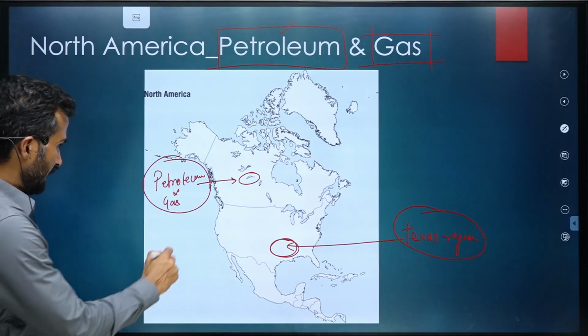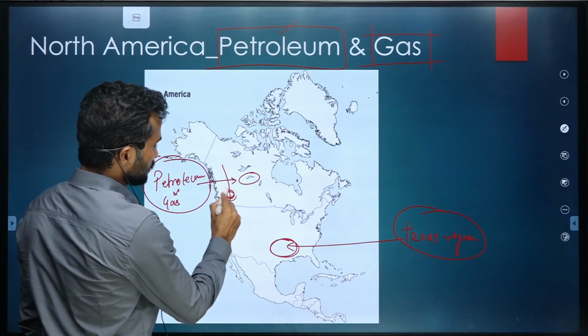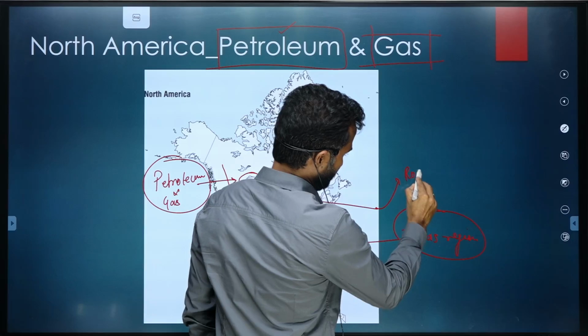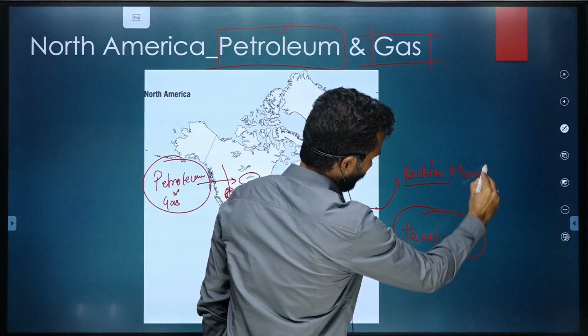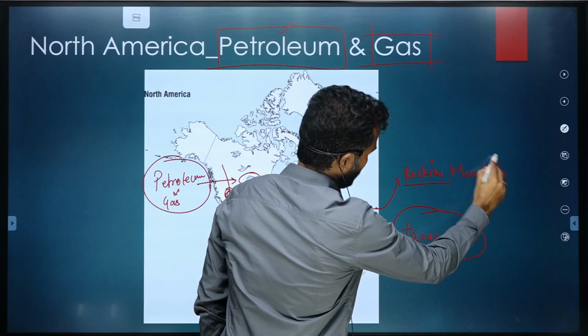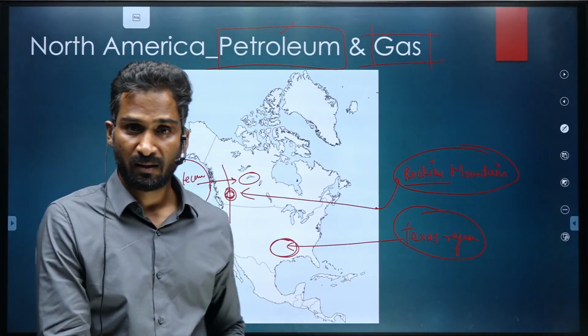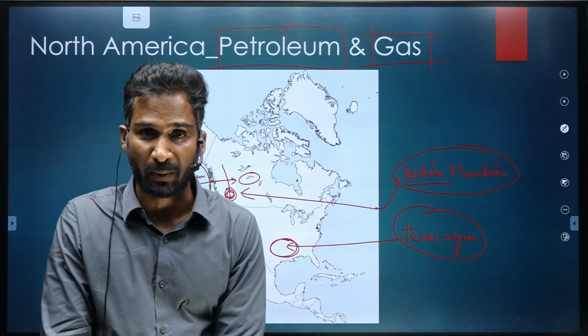Is it okay? Then I told you Rockies. This Rockies have also reserves of petroleum. Rockies mountains, but obviously their economically sustainable production is difficult because that region is rich in biodiversity.